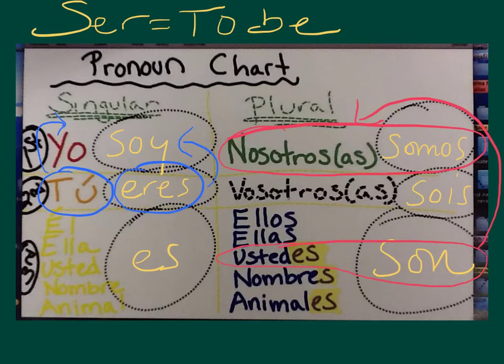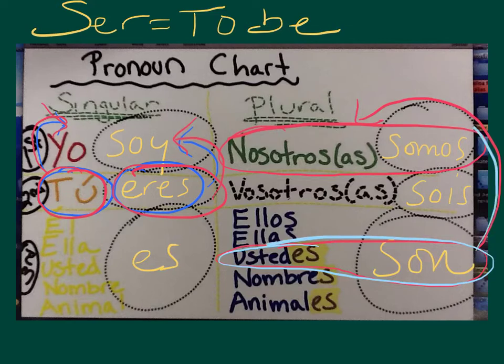Remember, ser means to be. We have soy, eres, es, somos, sois, son as our conjugations. So anytime the question's in tú, it goes to yo, which means if it's eres, it would go to soy. Anytime the question's asked in ustedes, ¿cómo son ustedes?, you would answer in nosotros somos. How would you describe you all? We are blah, blah, blah.